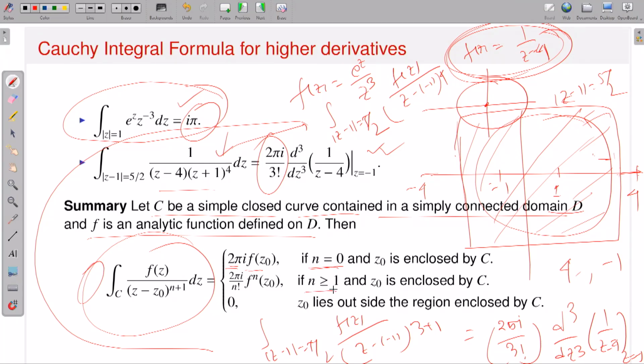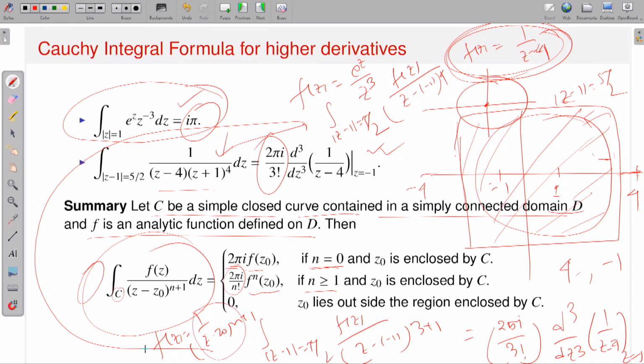If n is greater than or equal to 1, this is the statement of Cauchy's integral formula for derivatives. That means this should be 2 pi i divided by n factorial times the nth derivative of f at z naught. And if z naught lies outside my contour, then the function f of z divided by z minus z naught to the power n plus 1 is analytic inside the contour and on the contour.